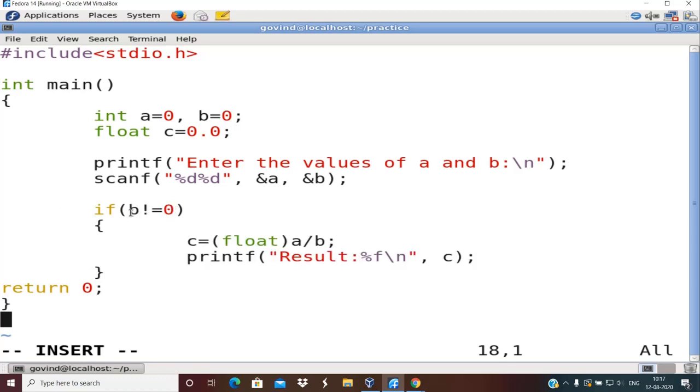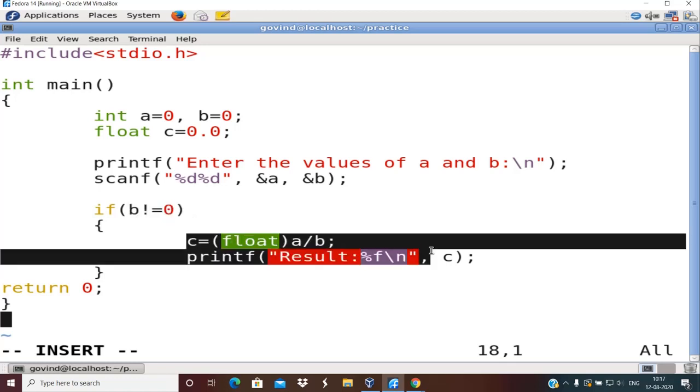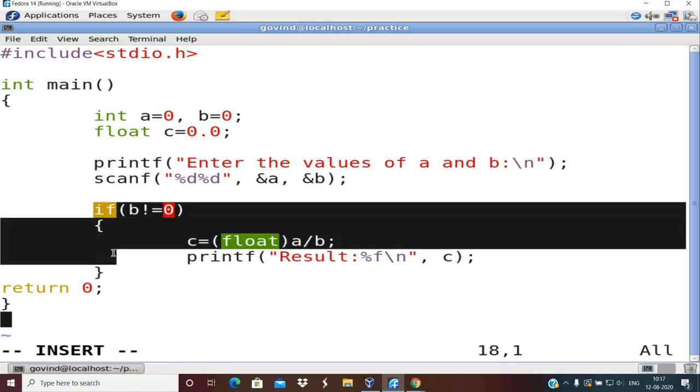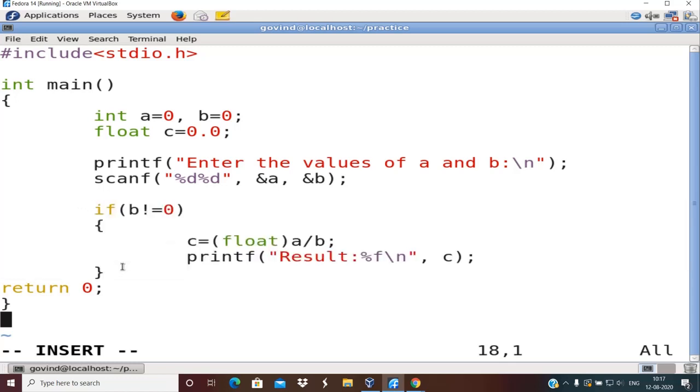And what is that condition? If b is not equal to 0, then only you perform the division. Otherwise, don't perform the division and don't print the result. So this is the syntax of simple if. I am calling this a simple if because I have used only one if and there is no corresponding else for this. Hence the name simple if. I hope you understood the meaning of simple if.